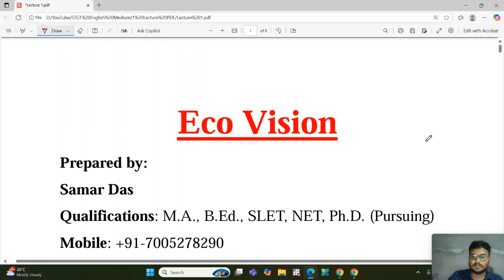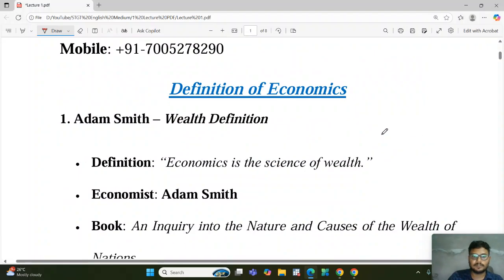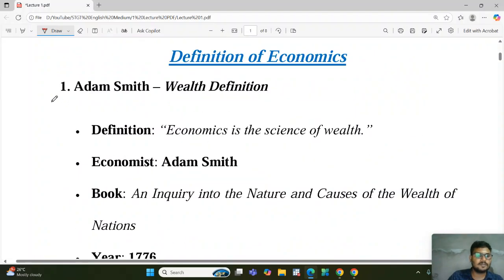So I'm starting the lecture today. This is the first definition, given by Adam Smith. We know Adam Smith is the father of economics, so his definition we should remember for our exam. His definition is called the wealth definition.